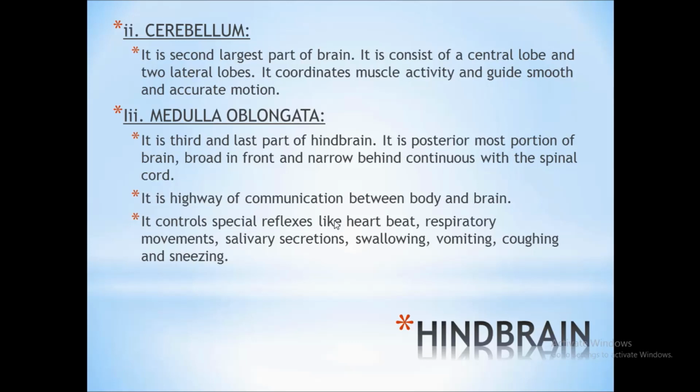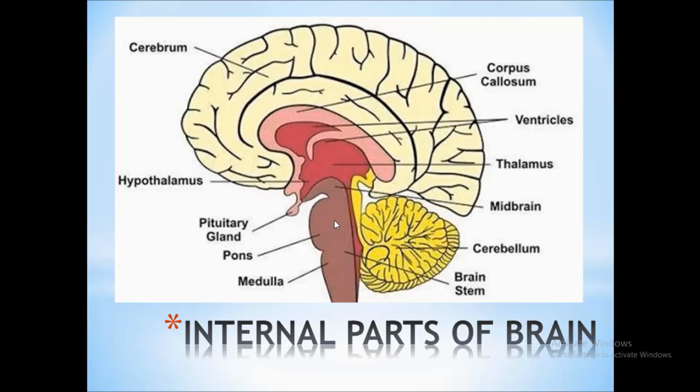What does this medulla oblongata do? It is the highway of communication between body and brain. So you can say that it is a connecting link between the body and brain. It controls special reflexes like heartbeat, respiratory movements, salivary secretions, swallowing, vomiting, coughing, and sneezing. The most important ones are the heartbeat and respiratory movement of the lungs, with which we remain alive.